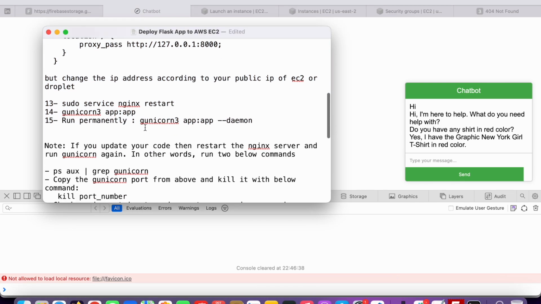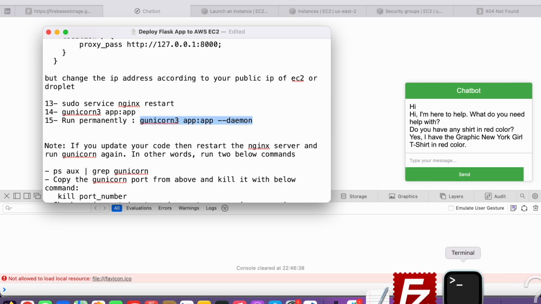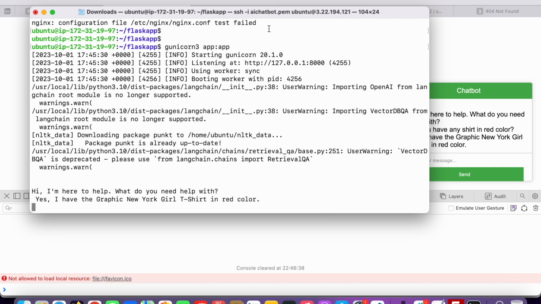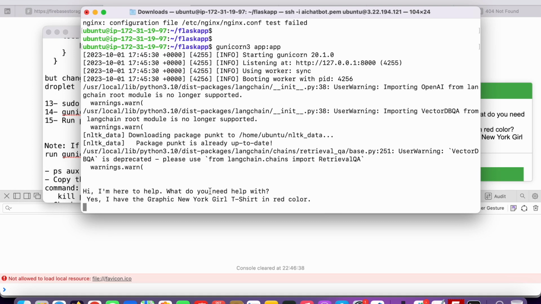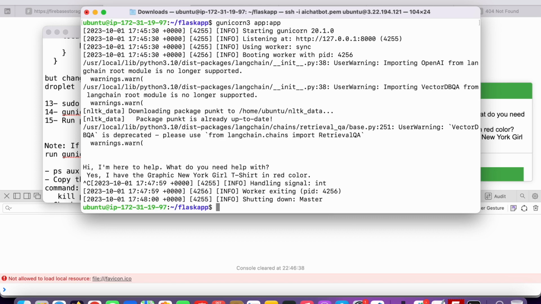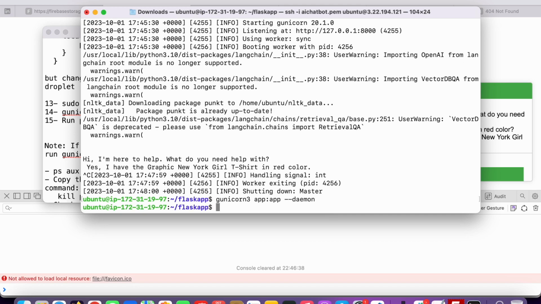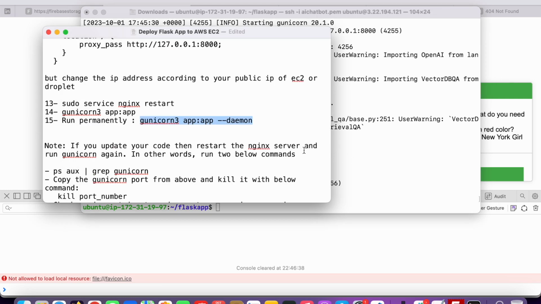And there is one thing left, which is this code. Right now it is running only while this terminal is open. So if I close this with Control C, then my server is stopped. To run it permanently, you need to paste this code and then hit enter. Now our server is running permanently. Okay, so this is all.